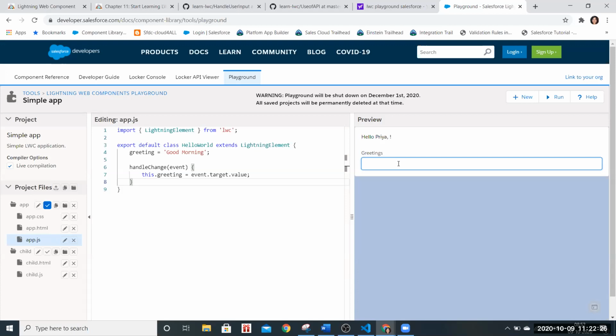You can keep that empty also. So when we run it, it shows good morning, and when we remove it and run it again, it will show good morning. It first takes greeting good morning, and then this greeting will be updated with any value that we give in this search.